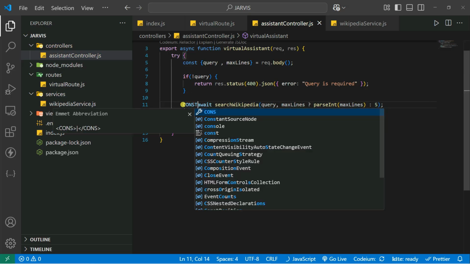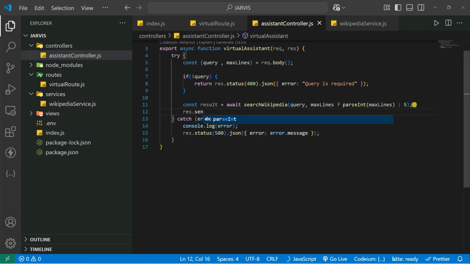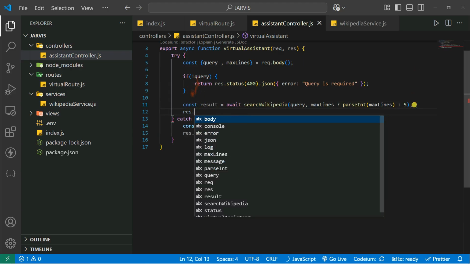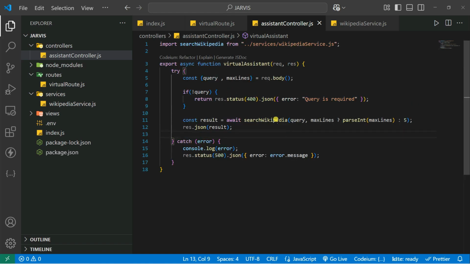So let's say const result, and then you can simply send the response. Let's say res.send, or you can also send it in the form of JSON, and let's send the result, because this is coming in the form of JSON data format. So let's save it.